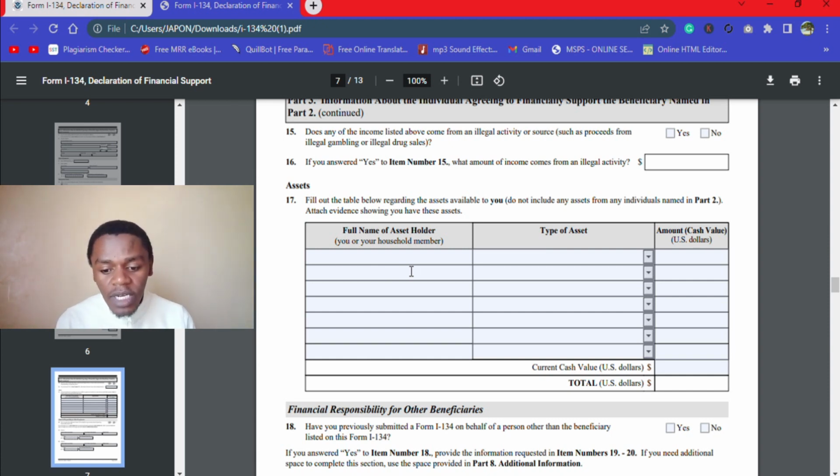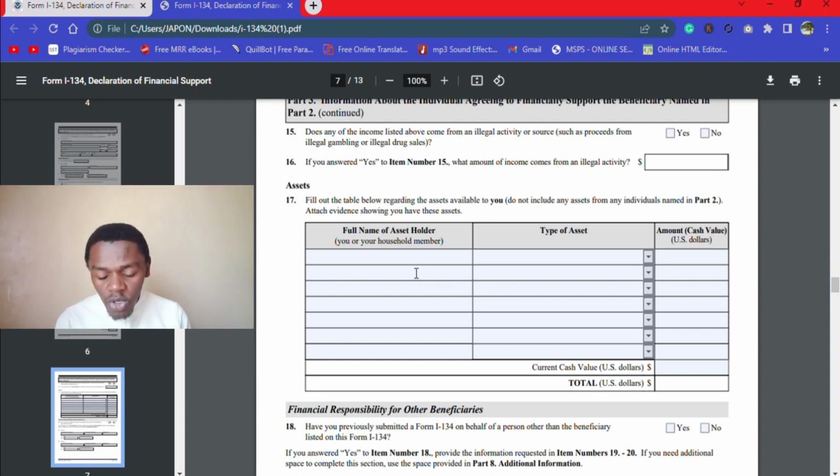And above it, remember the total value of the asset is calculated a fifth of it. A fifth of the total value of the asset is what is regarded, or is what is gauged if you're able to sponsor a DV lottery winner. So why should you go ahead and fill this part if your income is sufficient? You're not declaring any wealth here for any benefit.